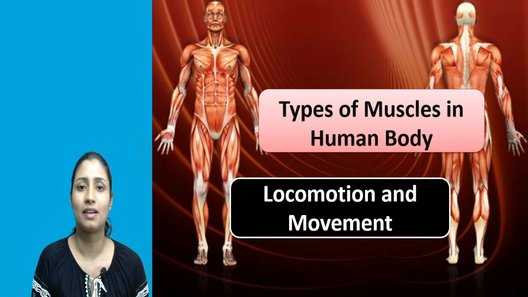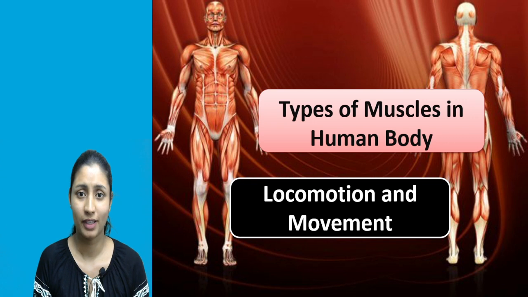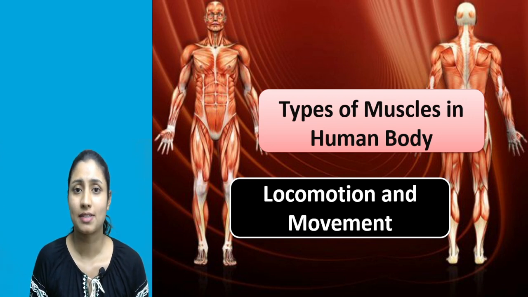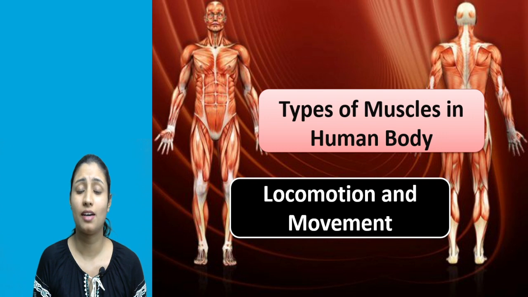Let's talk about plants here. In the case of plants, they can show movement. Movement means they can move their body parts. That means they can show movement. But what about locomotion? Can they show locomotion? No, plants can't show locomotion. Why? Because they do not have any locomotory organ.